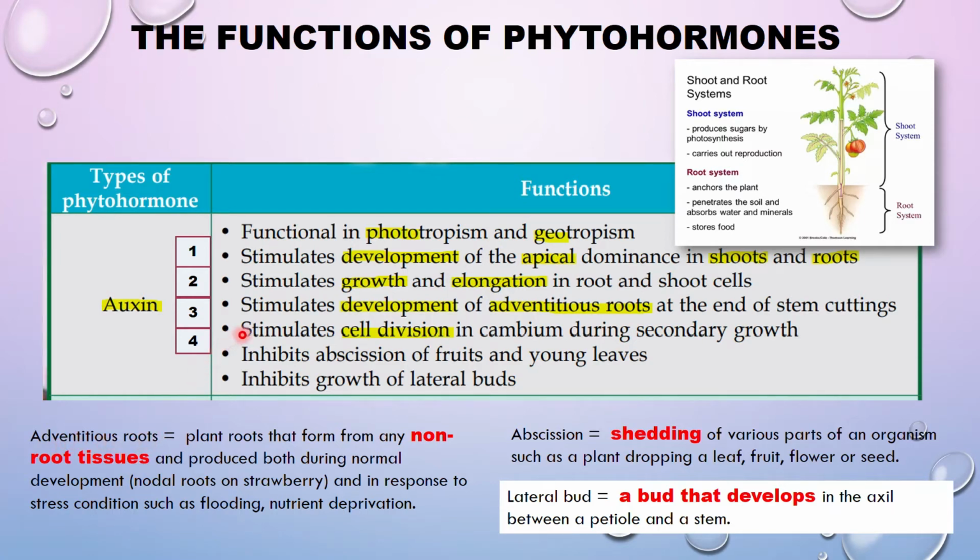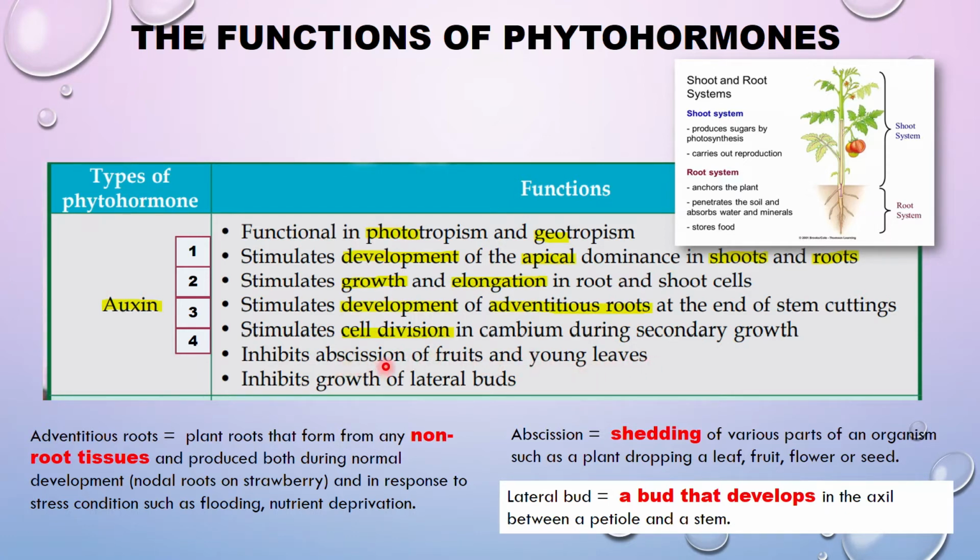Next, the fourth is to stimulate cell division. Very essential. Pembahagian cell in the cambium. You still remember the cambium during secondary growth, the meristematic tissue. Then inhibits, ada dua inhibits dekat sini. Inhibits abscission of fruits and also young leaves.